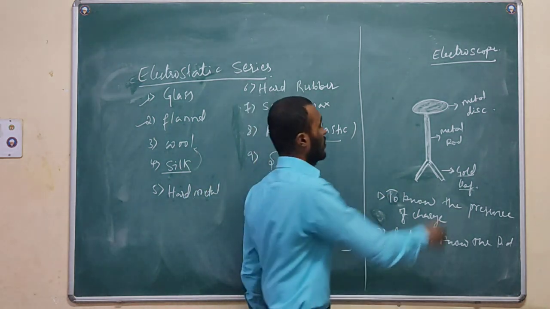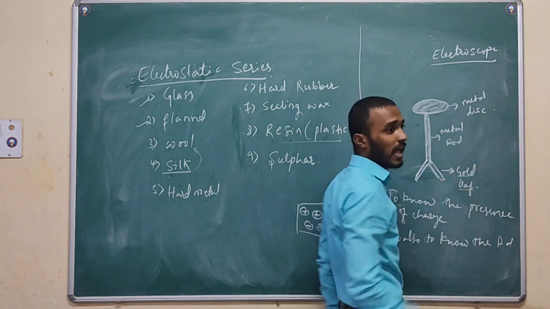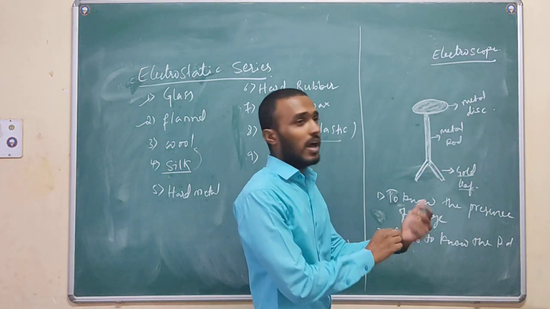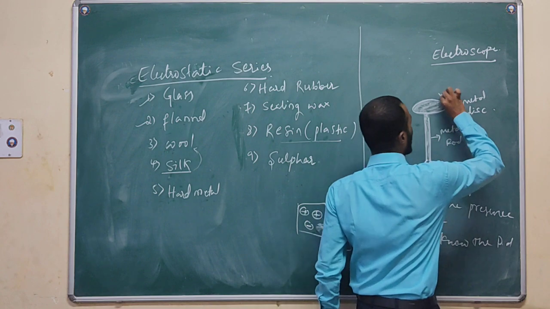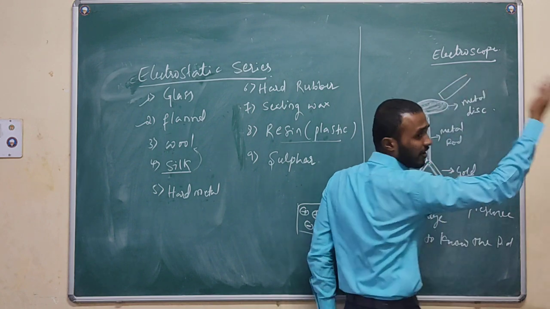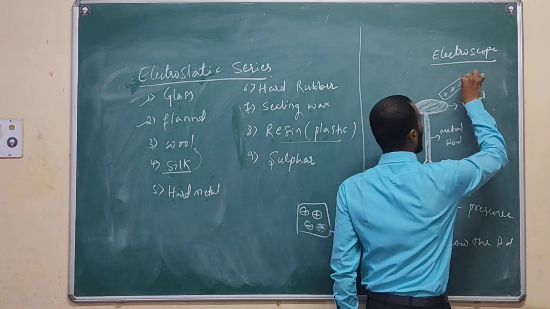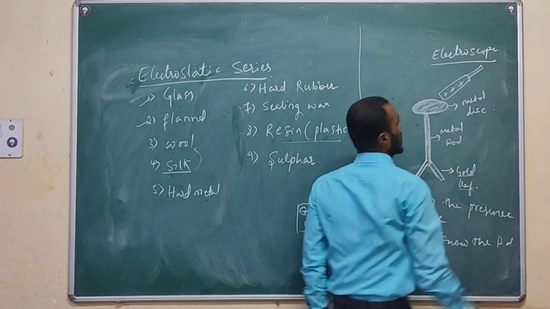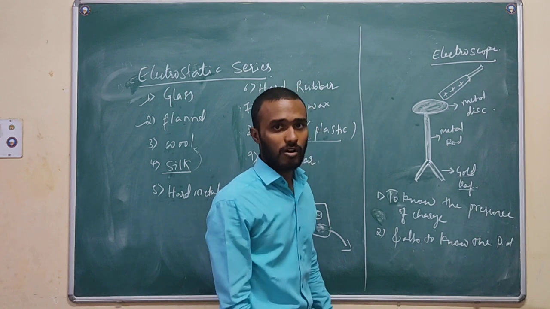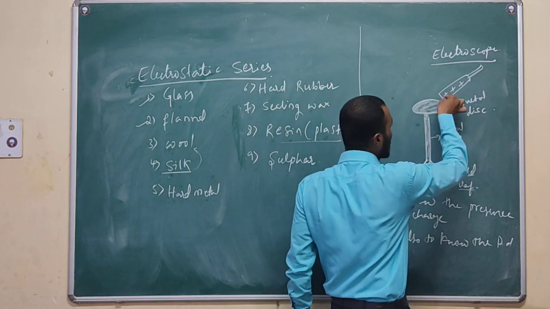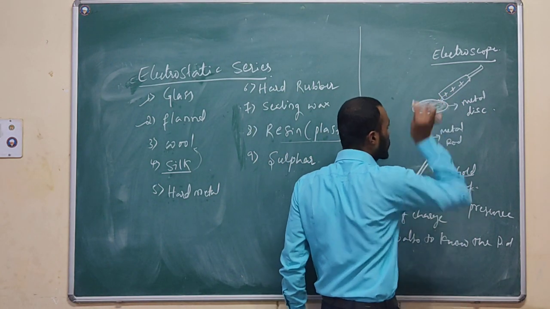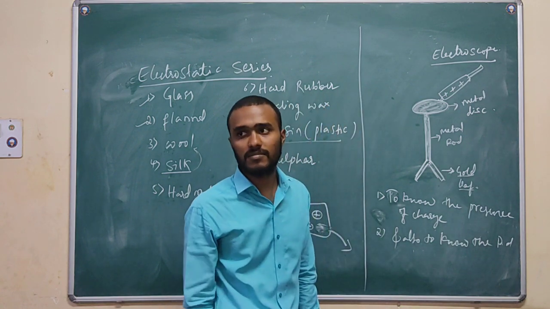This is the metal disc. I will take a positively charged rod, or any kind of charged rod you may take. If I take a positively charged rod, now I will touch this positively charged rod to this metal disc.